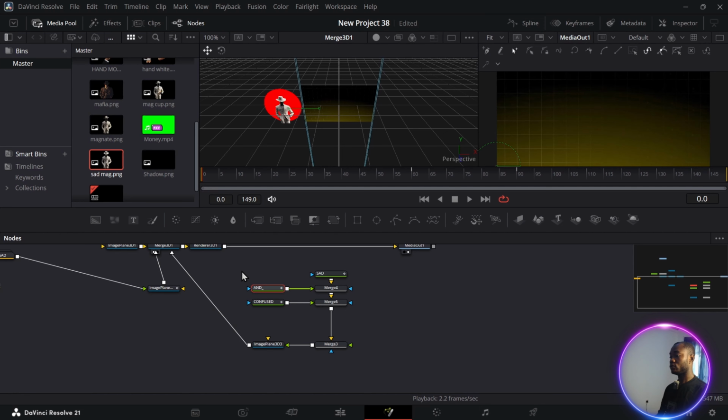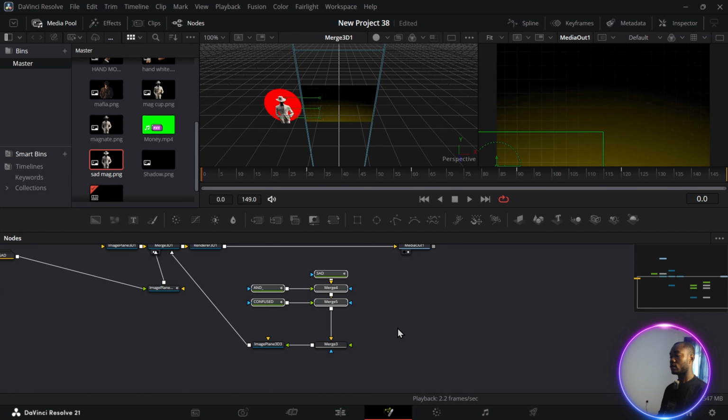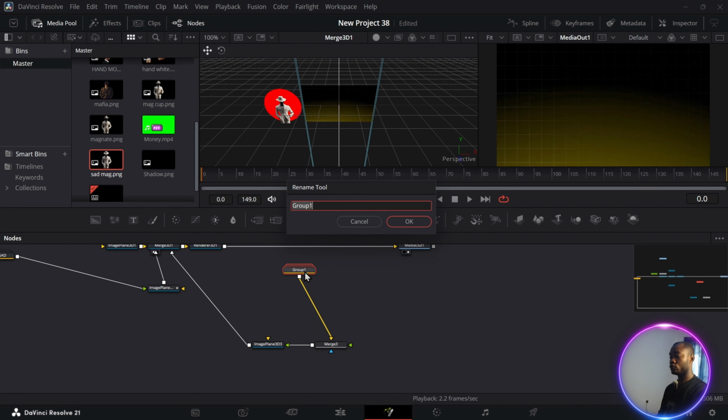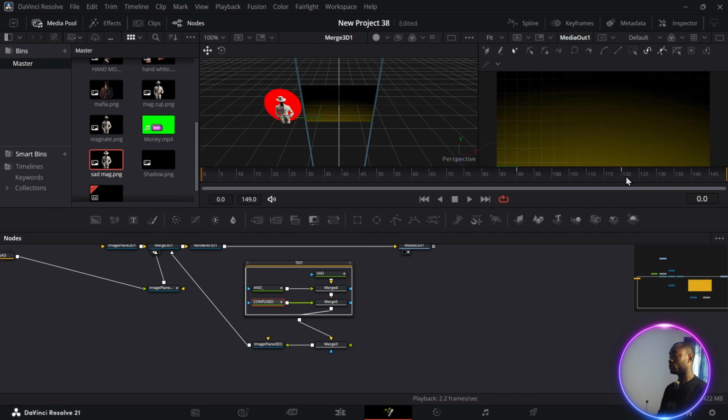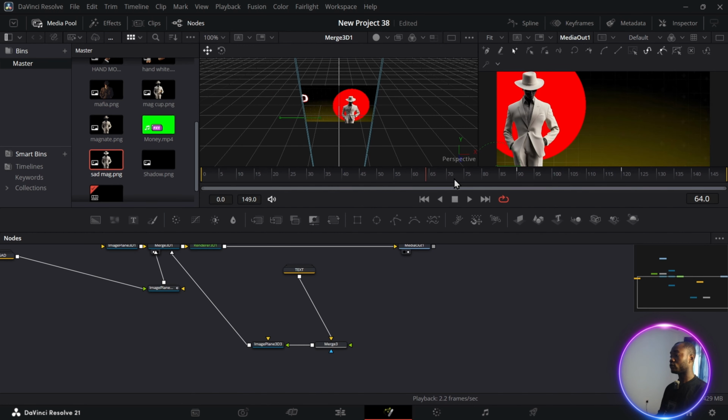After we're done animating this one, we just highlight all and press Ctrl G to group them. We can name this one F2 and call it text. Okay, let me expand this, our text. Our last animation ended at frame 120, so close it again. We want everything to go off the screen by frame 120.